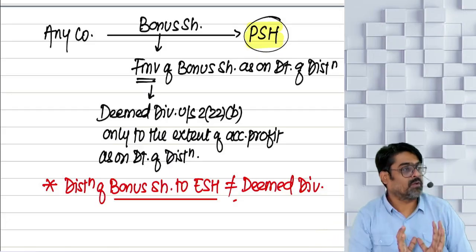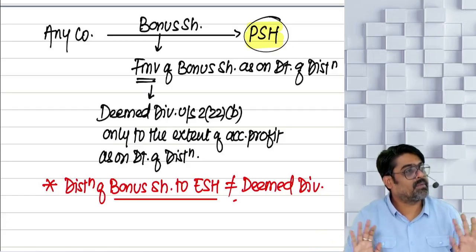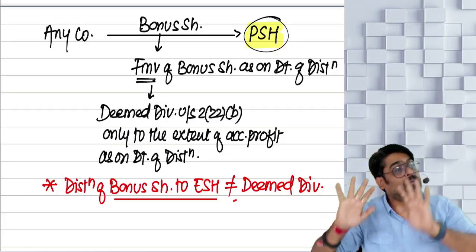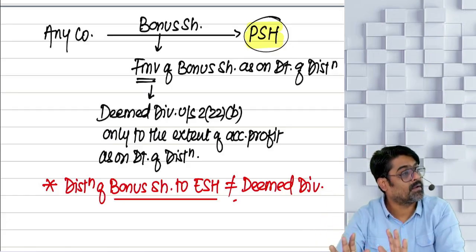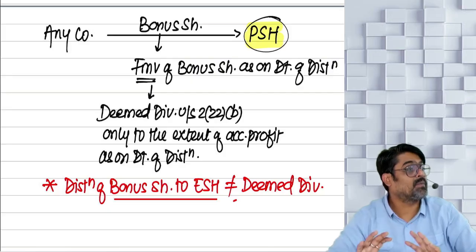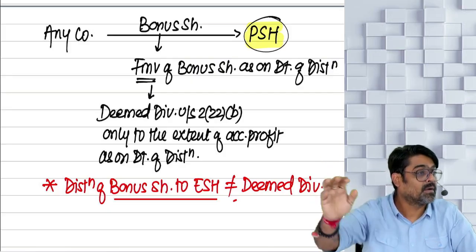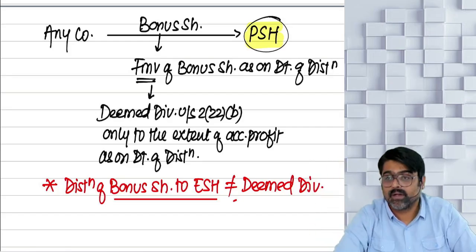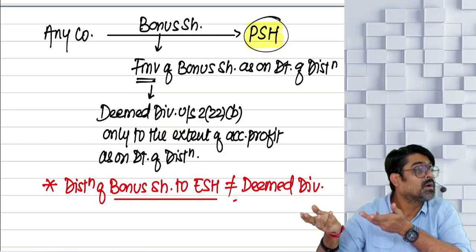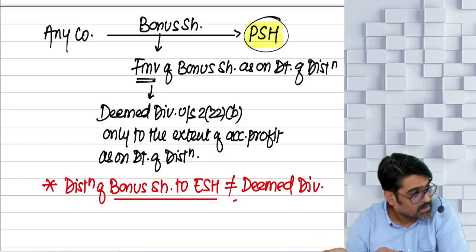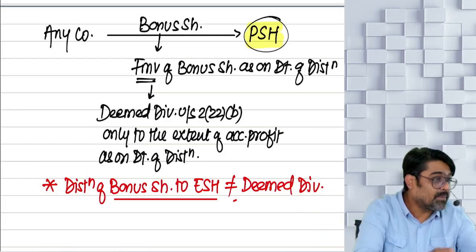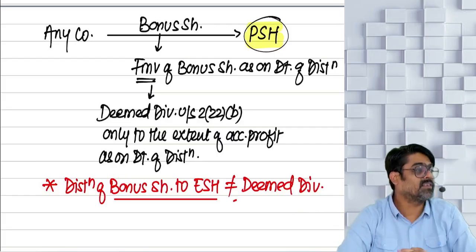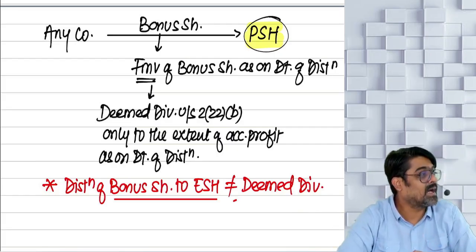From the profits also, they don't have any preference. Last, whatever profit remained, if the company wants, the company will give them dividend. If the company does not want, the company will not give them dividend. They don't have preference for receiving dividend, they don't have preference for receiving capital, they don't have any preference. Hence they are ordinary.